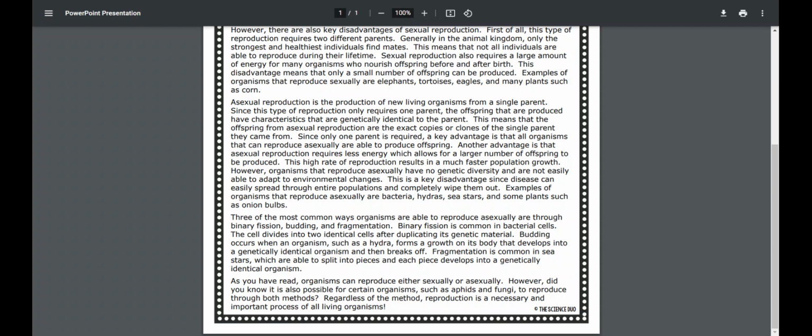As you have read, organisms can reproduce either sexually or asexually. However, did you know that it is also possible for certain organisms, such as aphids and fungi, to reproduce through both methods? Regardless of the method, reproduction is a necessary and important process of all living organisms.